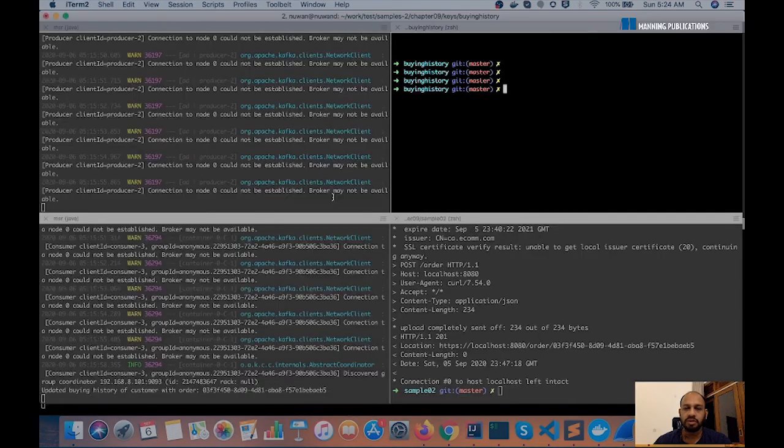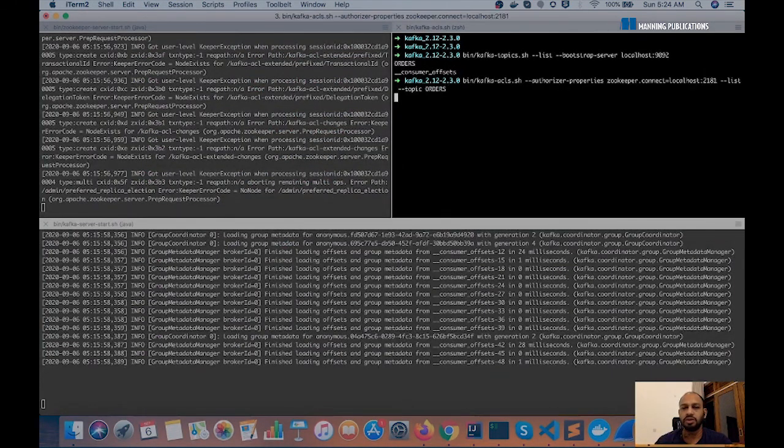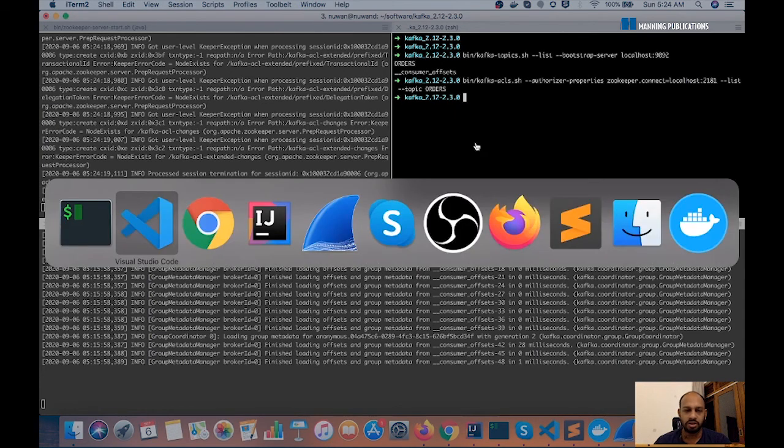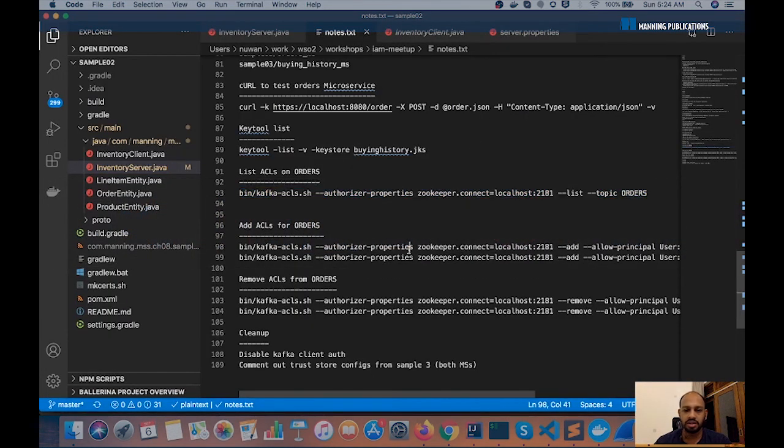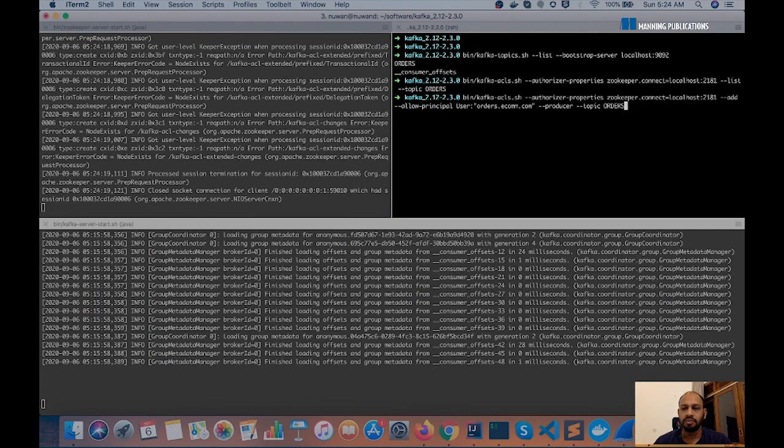So before we do that, we can go ahead and see if there are any existing ACLs already for the orders topic. If we execute this command, we get an empty list right now because we don't have any ACLs for the orders topic. So let's go and add some ACLs. First, let's add an ACL to tell Kafka that the order processing microservice is a producer to this topic.